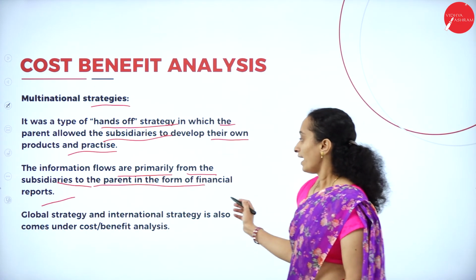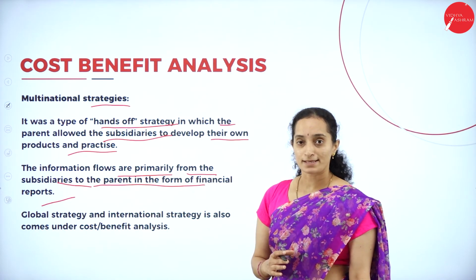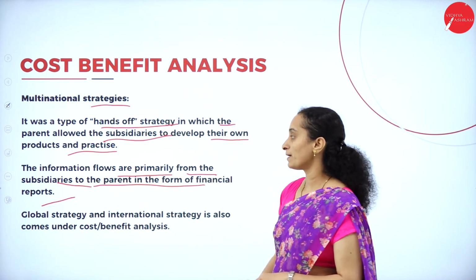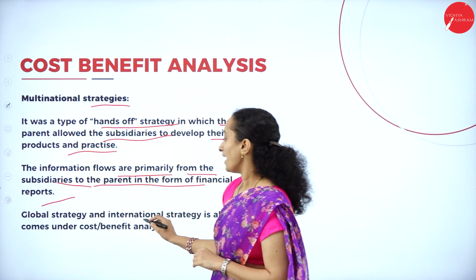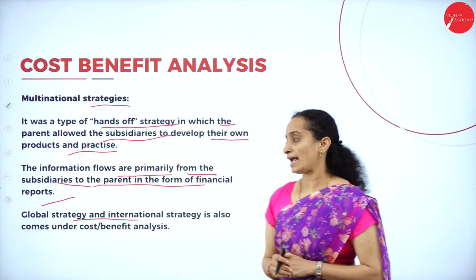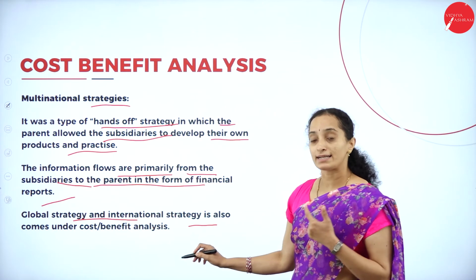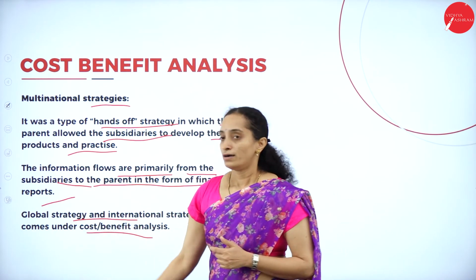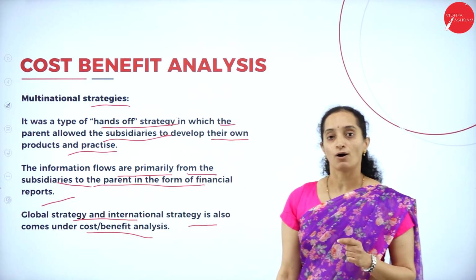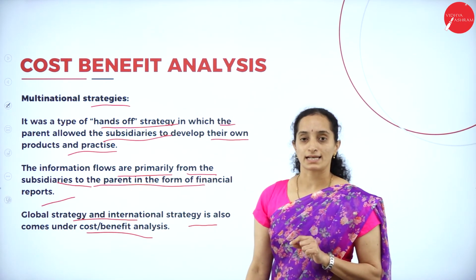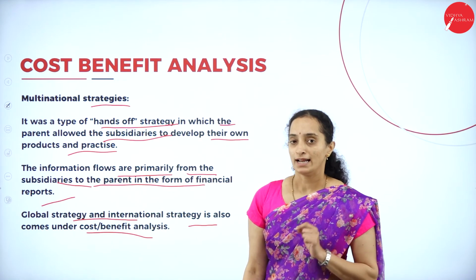So this analysis must be done by the subsidiaries and reports must be sent to the parent branch. Okay. So global strategy and international strategy also have to be studied under cost benefit analysis. How do you have to implement the strategy globally or internationally?